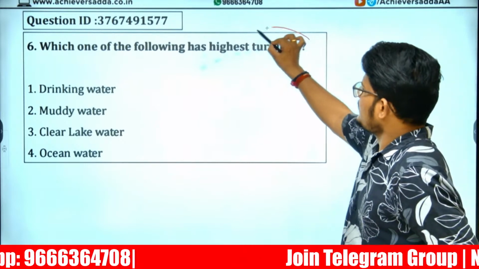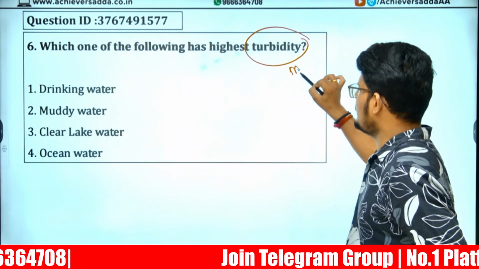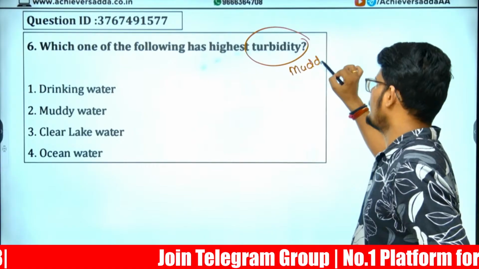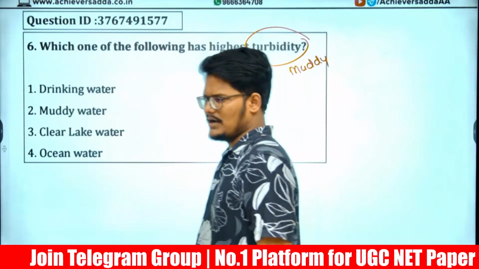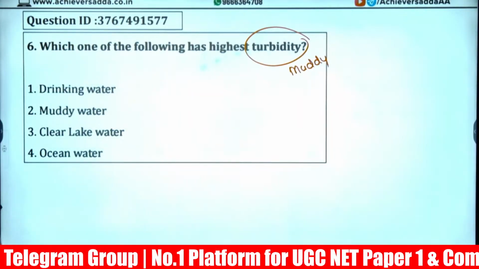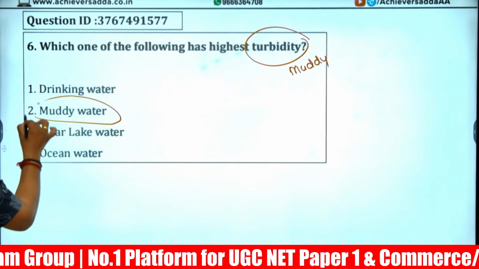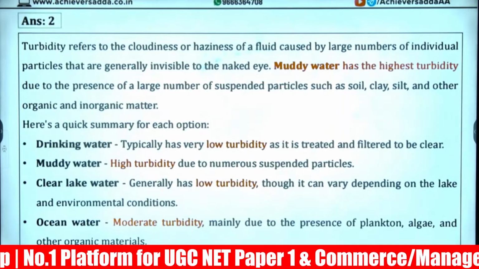And in which of the following is turbidity highest? Turbidity means muddiness, muddy water. So muddy water is nothing but turbidity. Very, very unclean water is called turbidity. Right? Muddy water, option B. Turbidity.